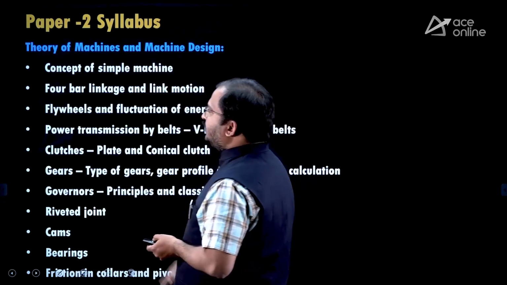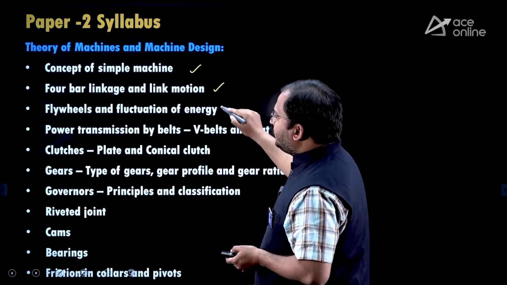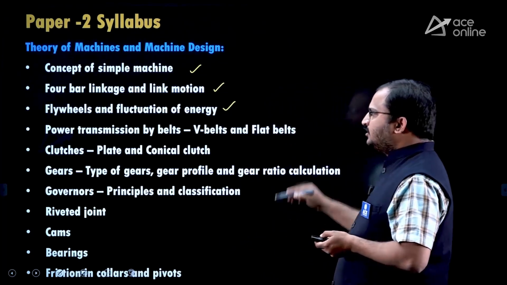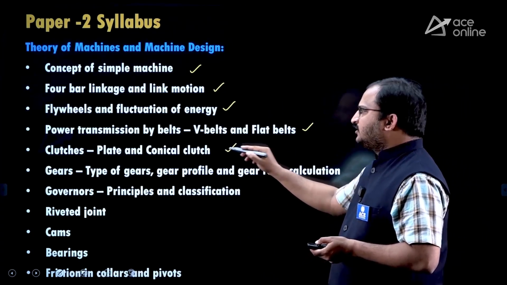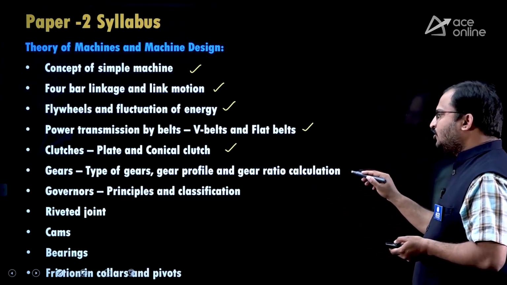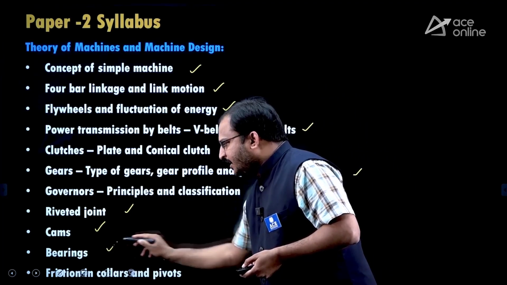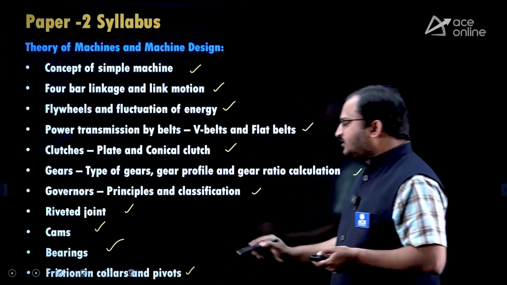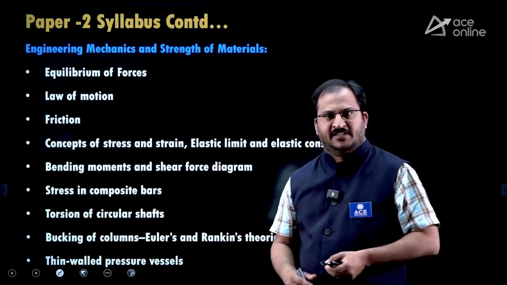Theory of machines and machine design: concept of simple machine, 4-bar linkage and link motion, flywheels and fluctuation of energy, power transmission by belts, V-belts and flat belts, clutches, plate and conical clutch, gears, types of gears, gear profile, gear ratio calculation, governors, riveted joints, cams, bearings, then friction in collars and pivots. So this is the syllabus of theory of machines and machine design.